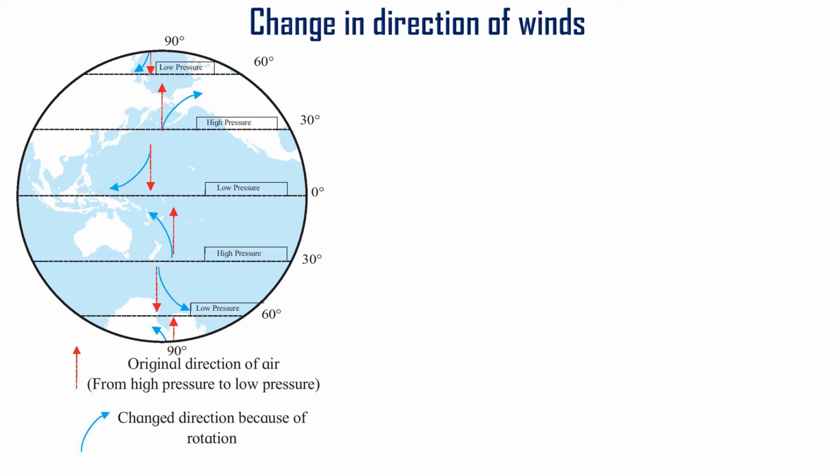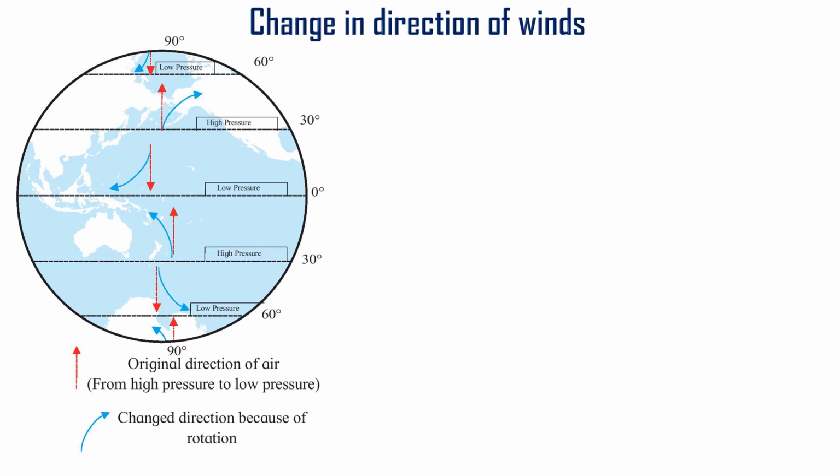The red arrow means the original direction of the air. Then it is diverted. In this diagram we can see the blue arrow also. It means that the direction of the air can be changed. Why can it be changed? Now we are going to learn that.